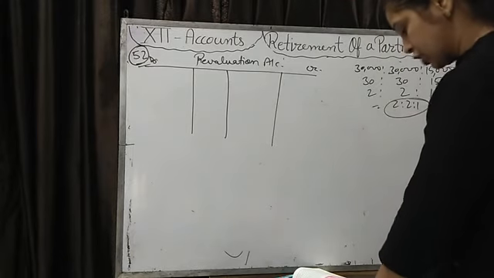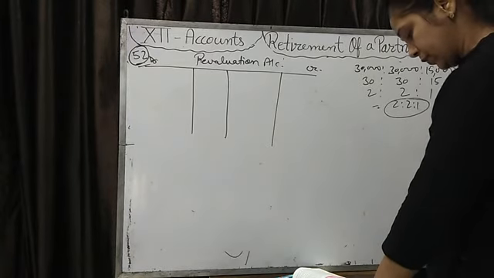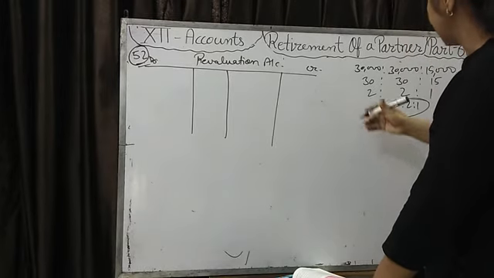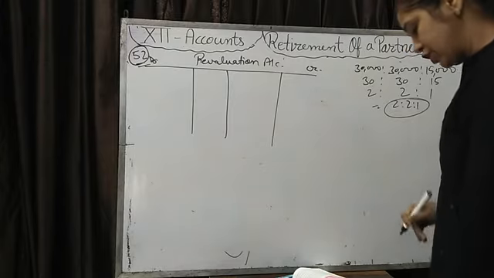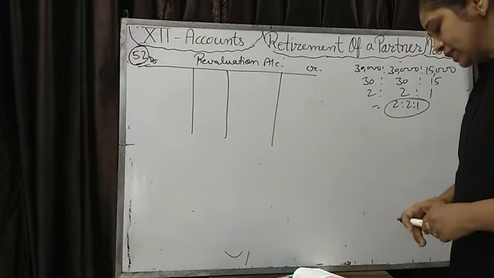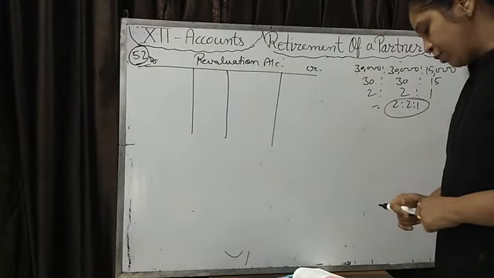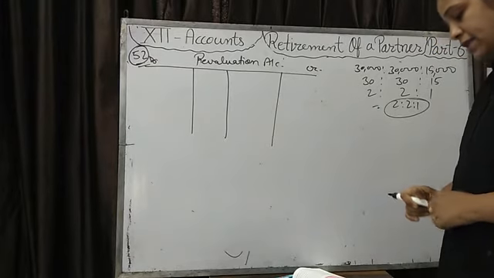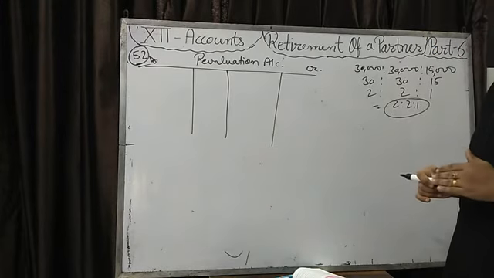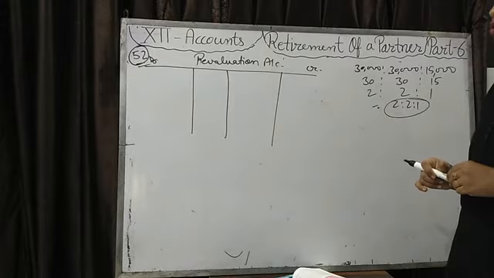About the revaluation account, what is given in the question? First adjustment is given, Qadir is retiring, second partner that is retiring, that out of amount of insurance which was debited entirely to the profit and loss account 4,320 be carried forward as unexpired insurance. What is unexpired insurance?